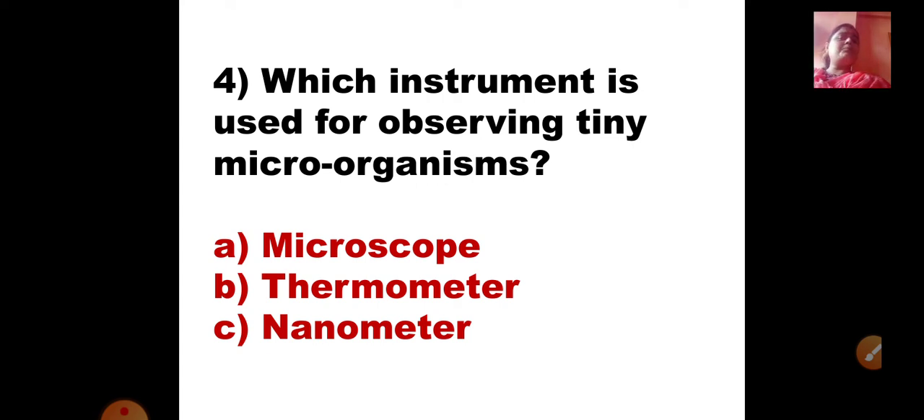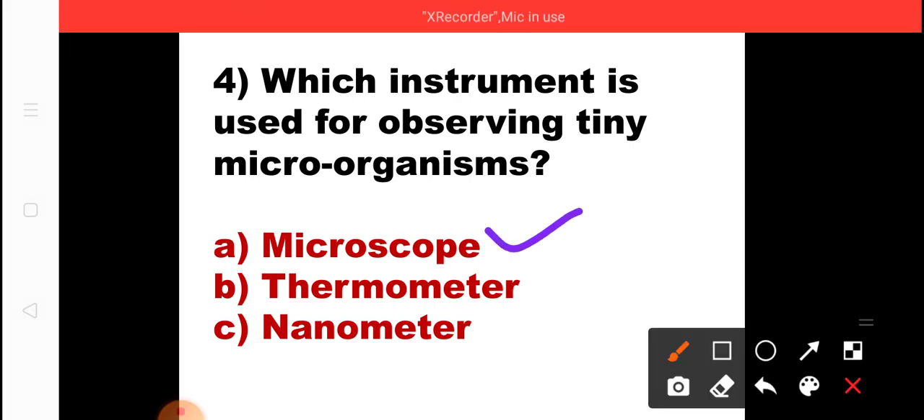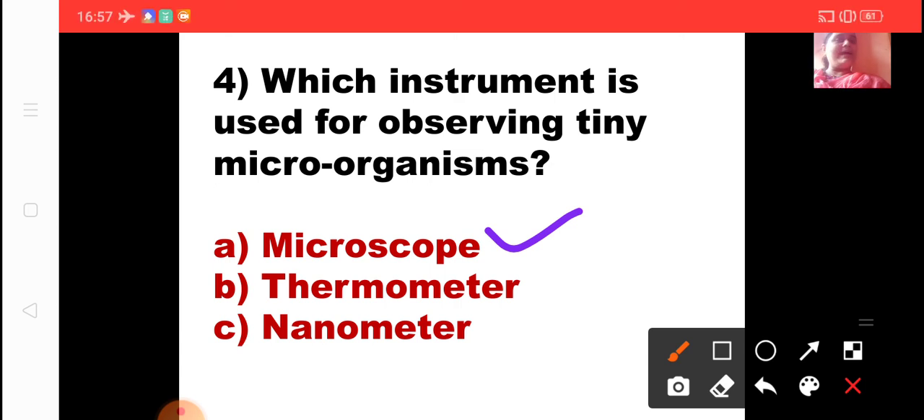Now we all know thermometer is used for checking the fever level, the body temperature in our body. Yes or no? So thermometer is not the answer. Nanometer is again not the answer. So A option, that is microscope, is the correct option. So microscope is an instrument which is used for observing tiny microorganisms.